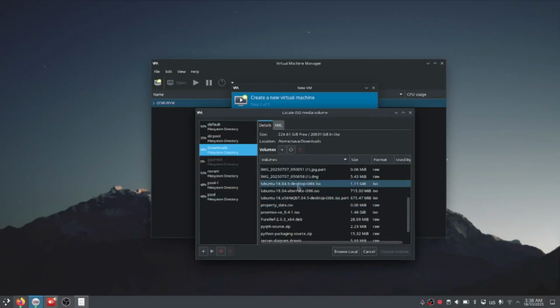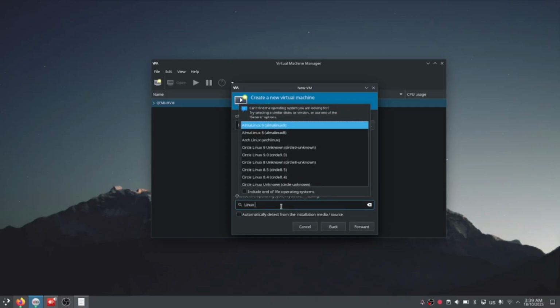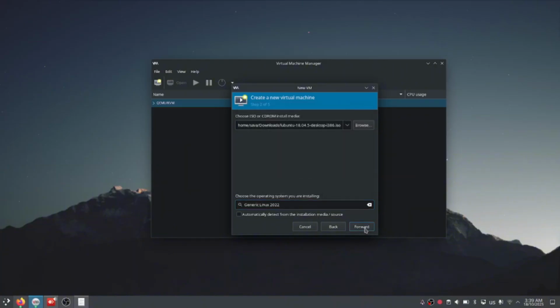Okay, that's this one, Lubuntu 18.04.5 desktop ISO. Choose volume because it's not going to automatically detect what the installation media is. We're going to check this one and just type any Linux, like this, generic Linux. Okay, forward.